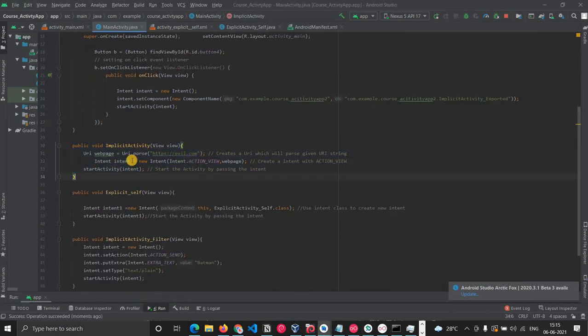So this is the code, implicit activity. What we are doing is declaring a URI, and then we are setting the action VIEW to it, since we want to view it, and then we are starting the activity by passing the intent to it.